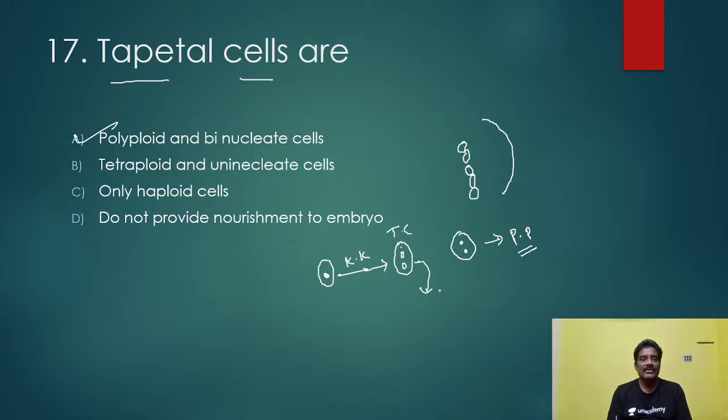It will not undergo cytokinesis. Cytokinesis is division of the cytoplasm, and division of the cytoplasm will not happen. Only nuclear division will happen. So the cell contains 2 nuclei only, a binucleate condition, or sometimes multinucleate, but polyploid. Why? Because cytokinesis will not happen, the division of the cytoplasm will not happen, so the chromosome number becomes double. More chromosomes indicate a polyploid condition.